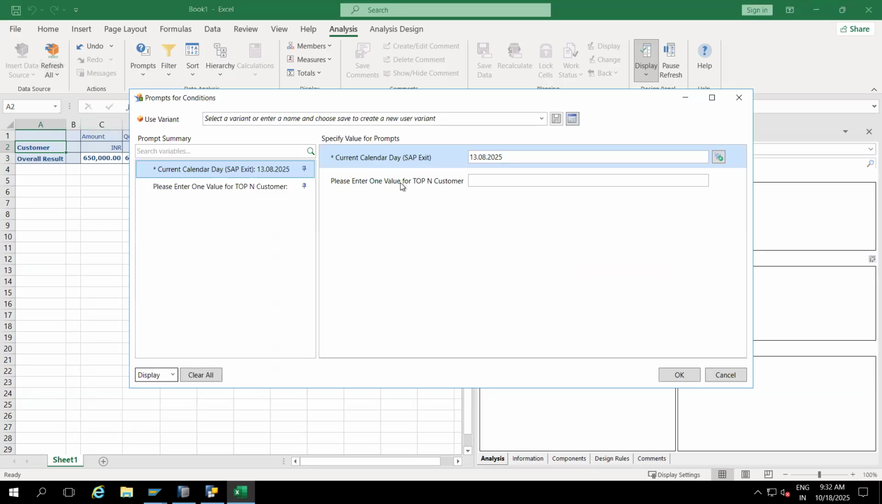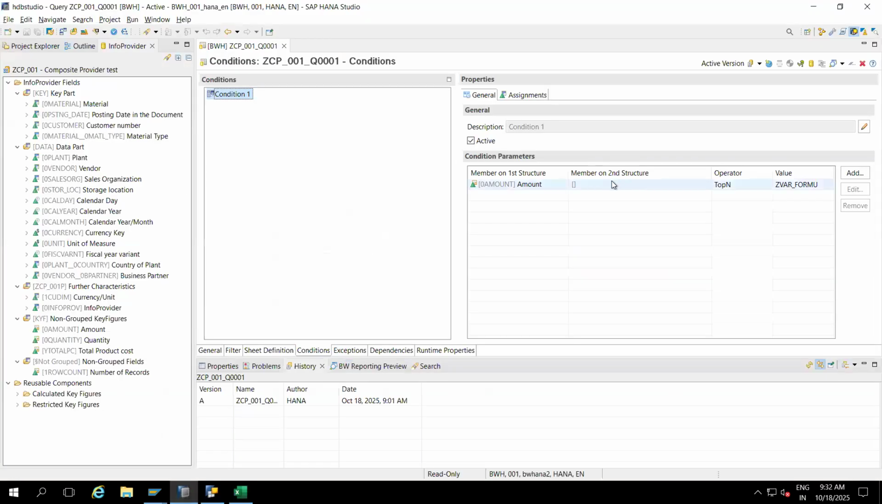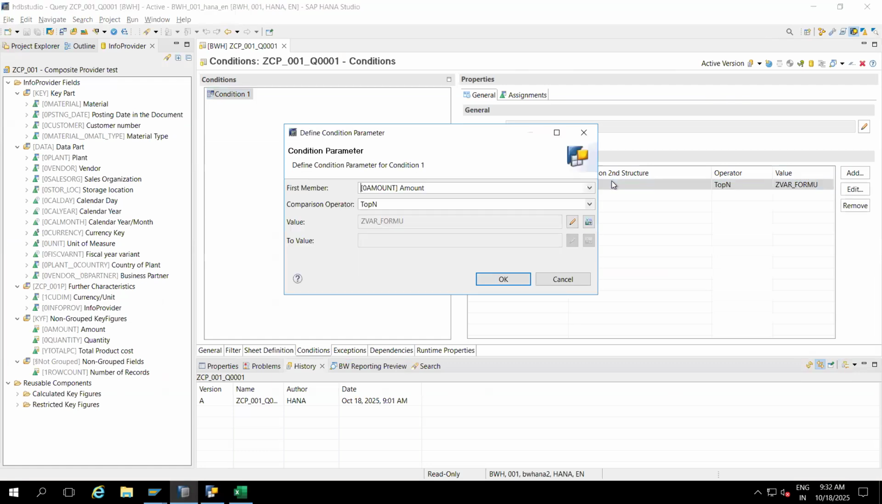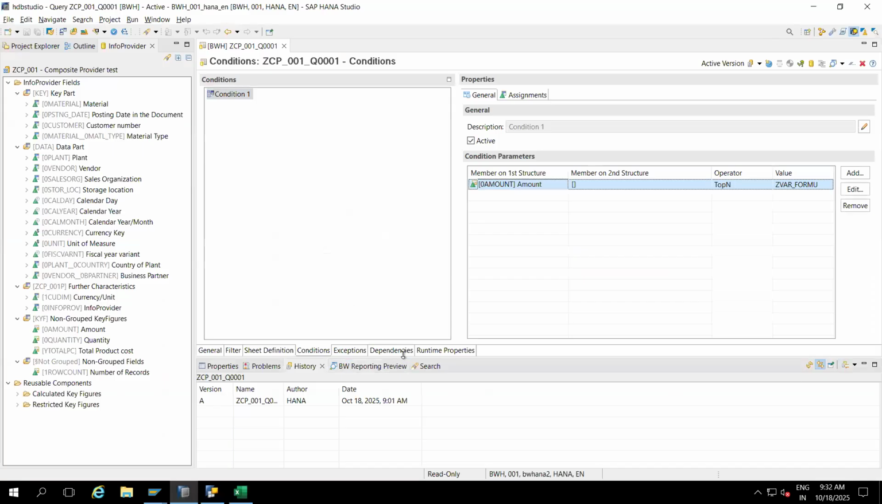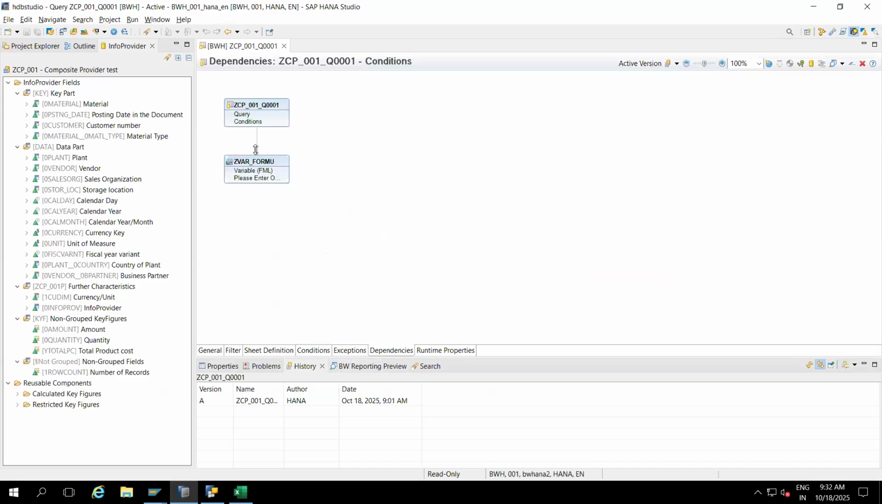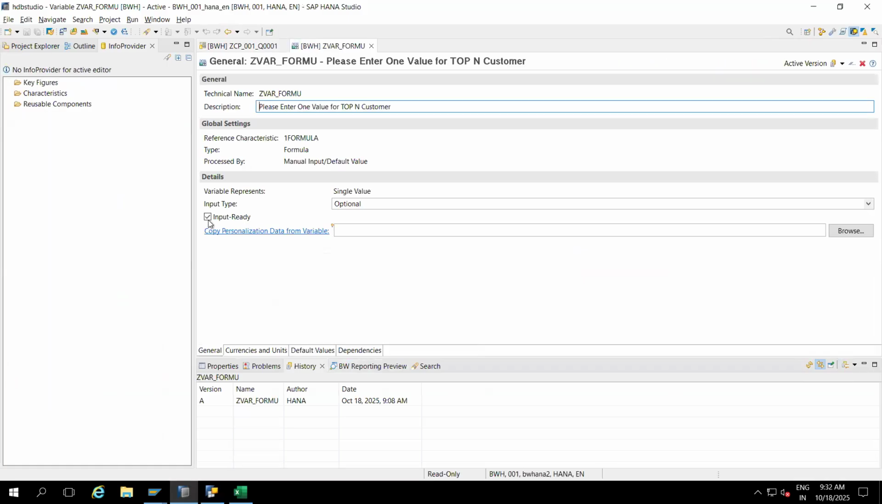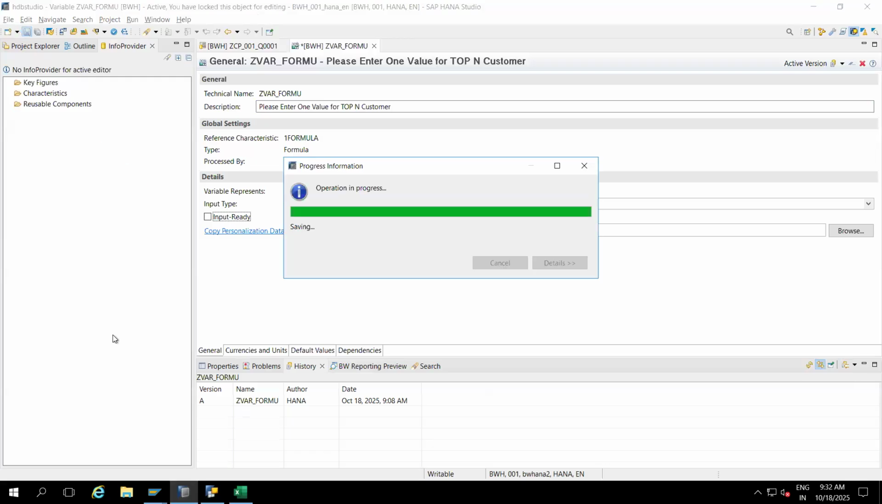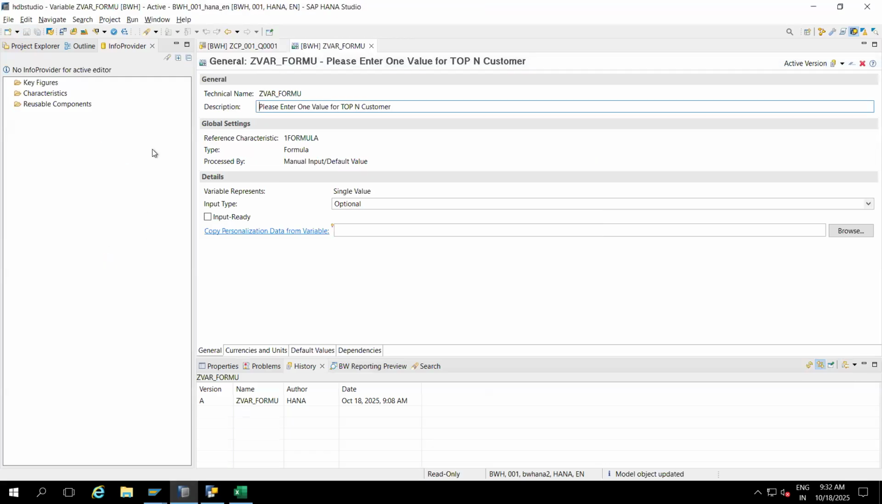If you don't want to see this input, then you need to go where you created the variable. I'll go to dependencies and double click it. If you remove this one, then it will not ask. If you remove it, the variable will be useless, even if you are using it in the report.